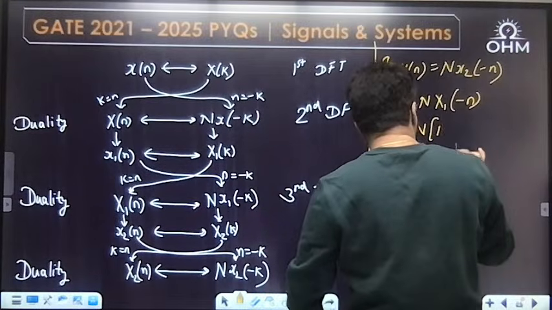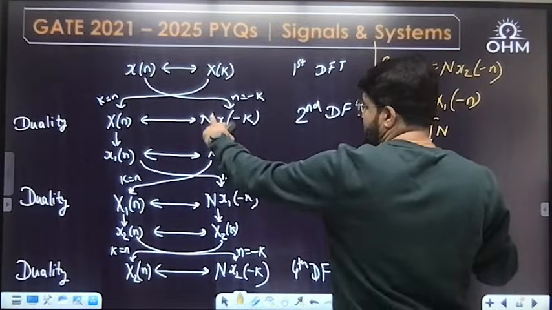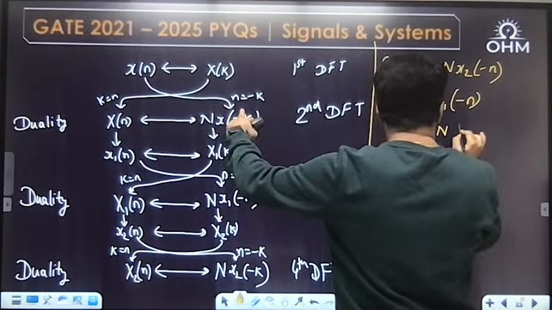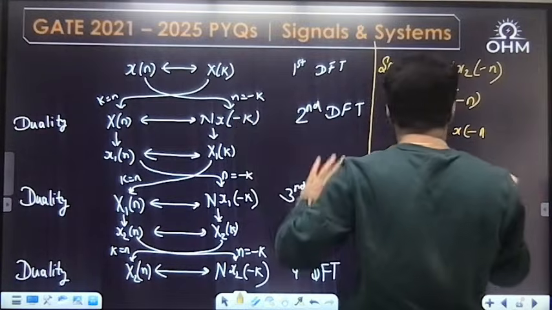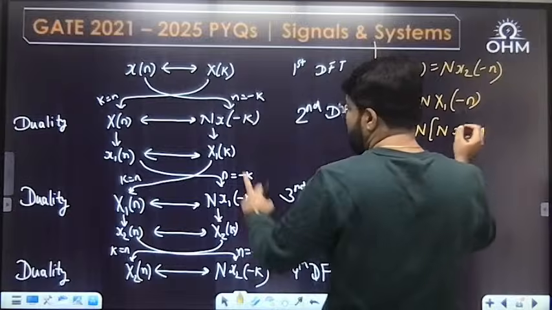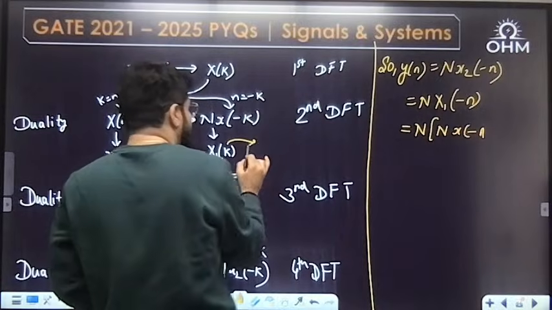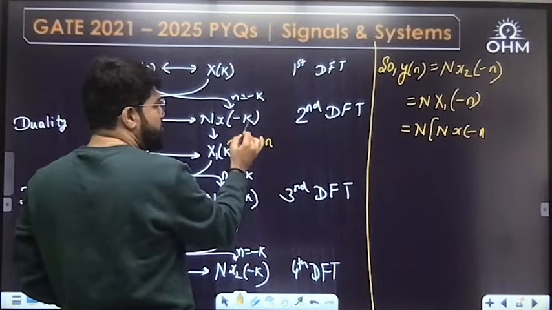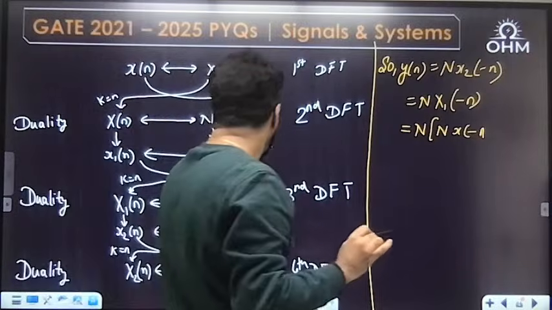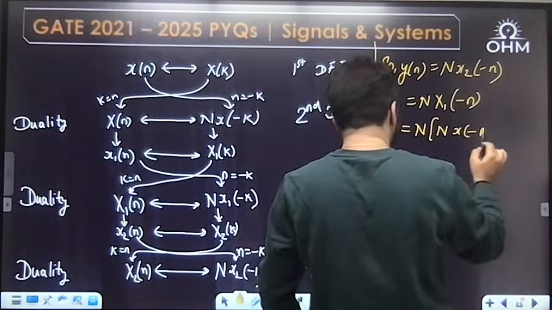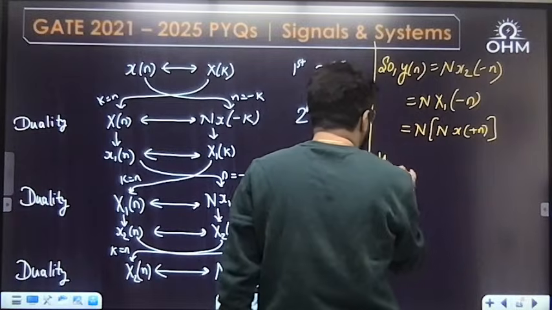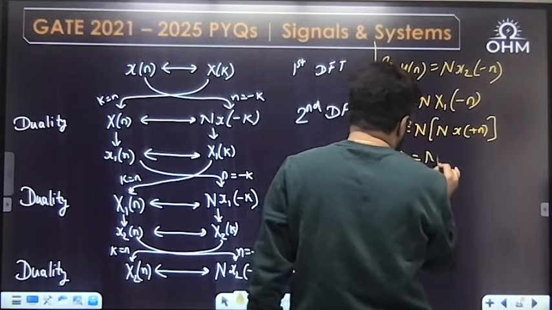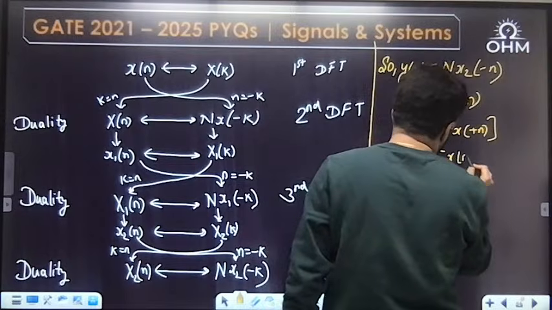This I am replacing here: N times small x[-k], where k is replaced by minus n. Now already this is minus n, so replacing gives minus minus, plus n. It will be small x[n] actually. So what is y[n]? y[n] is actually N squared x[n].